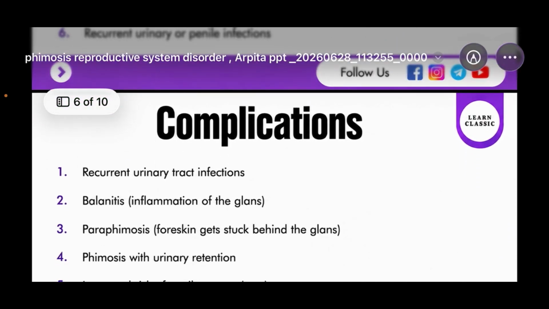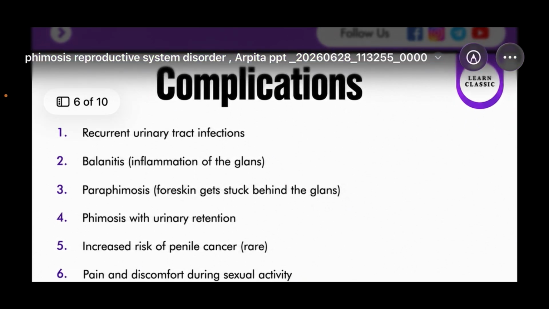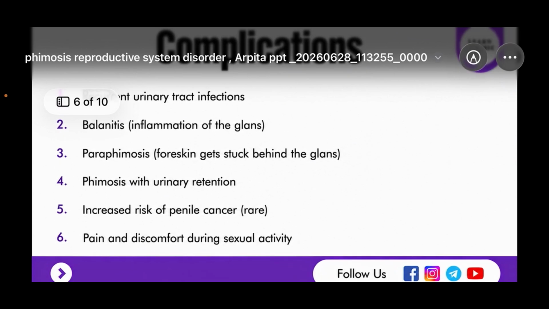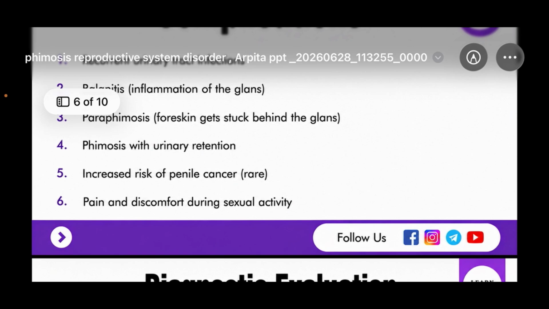Coming to the complications, first is recurrent urinary tract infections, balanitis, that is inflammation of the glans, paraphimosis, that is the foreskin gets stuck behind the glans, phimosis with urinary retention, increased risk of penile cancer, that is rare, it occurs in rare cases, and pain and discomfort during sexual activity.